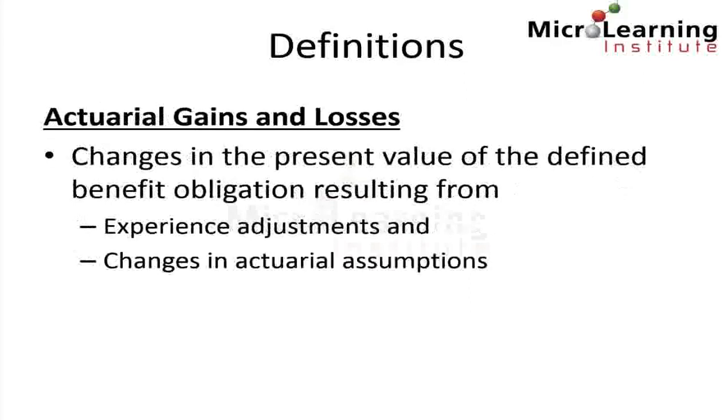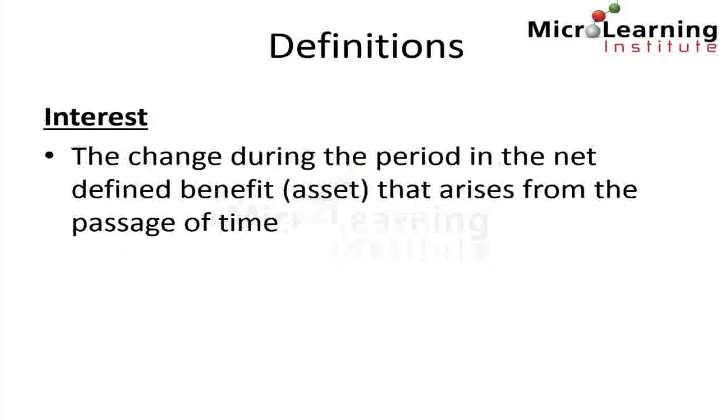Actuarial gains and losses relate to changes in the present value of the defined benefit obligation resulting from experience adjustments and changes in actuarial assumptions. Pension plan interest refers to changes during the period in the net defined benefit liability or asset that arise simply from the passage of time.